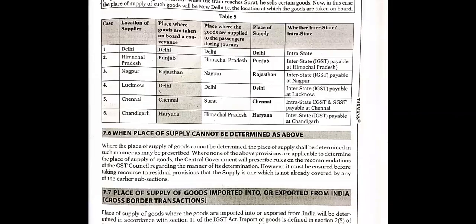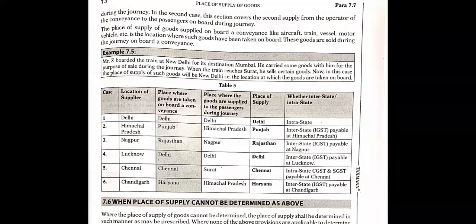The place of supply of goods supplied on board a conveyance like an aircraft, train, vessel, motor vehicle, etc. is the location where such goods have been taken on board. These goods are sold during the journey on the board or conveyance. Okay, let us see one example.